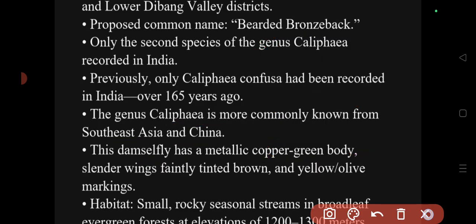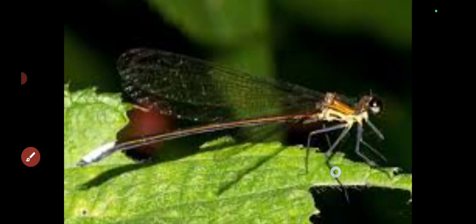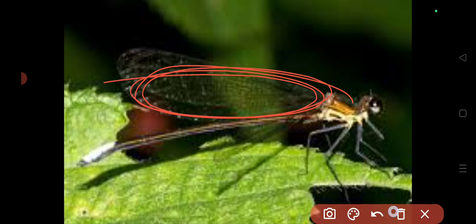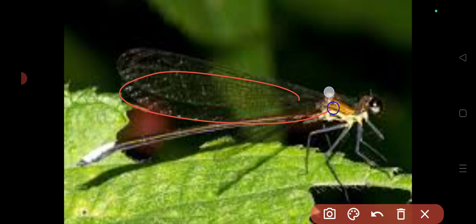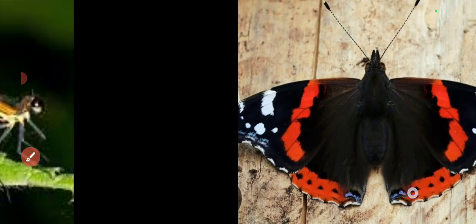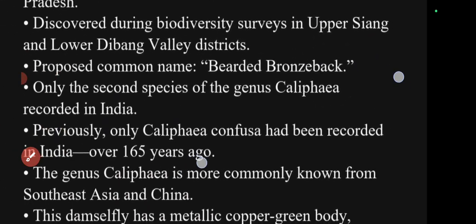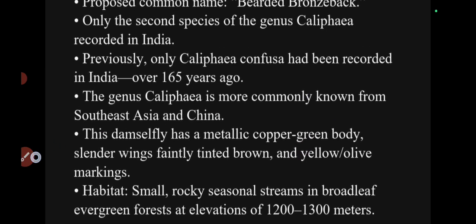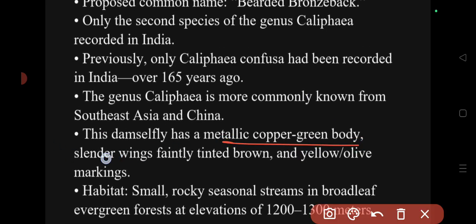The damselfly has a metallic copper green body. Let me show you the picture so that you will have a clear understanding. This is how it looks. It has a metallic green body, almost looking like metal. It has a metallic copper green body and slender wings. You have seen those wings, right? They are faintly tinted brown, and yellow or olive markings are there on those wings.